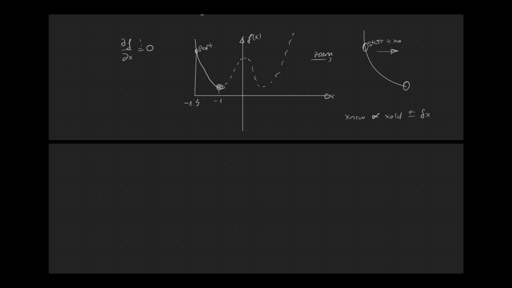And this delta x is our correction factor, which we use in order to shift our old estimate towards a new value. And in this case, we know, since we look at the function itself, that we need to go in the right direction. So what we could do is use the first derivative, right?